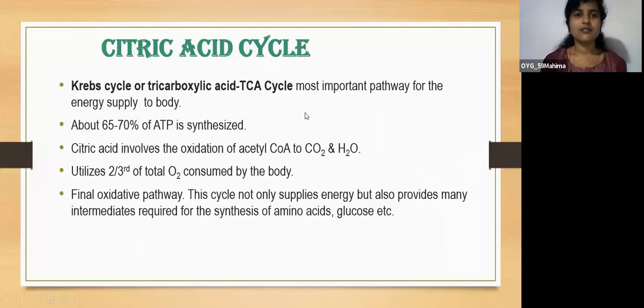And then we'll move on to the citric acid cycle. The citric acid cycle is also known as Krebs cycle or tricarboxylic acid cycle. The TCA cycle is the most important pathway for the energy supply to the body. Above 65 to 70% of ATP is synthesized through this citric acid cycle. The citric acid cycle involves the oxidation of acetyl-CoA to carbon dioxide and water, and it utilizes 2/3 of total oxygen consumed by the body, and it is the final oxidative pathway.